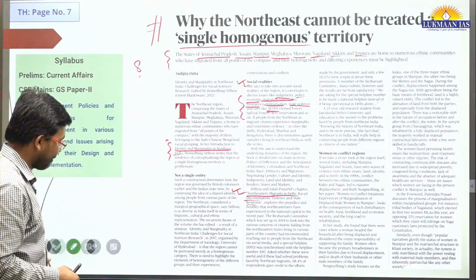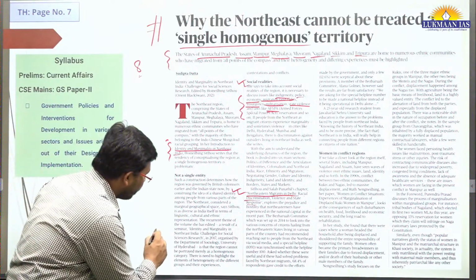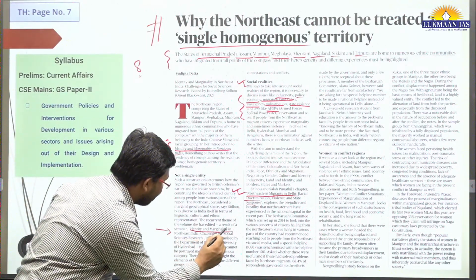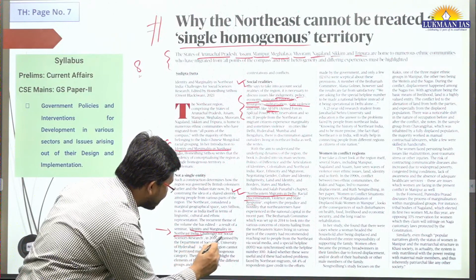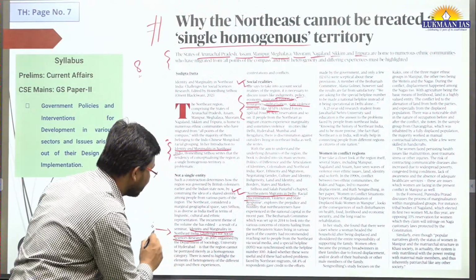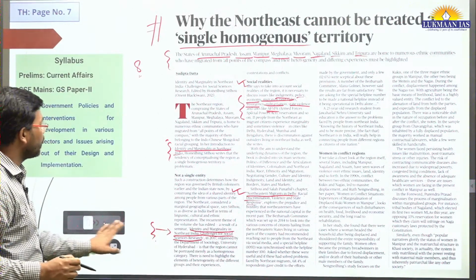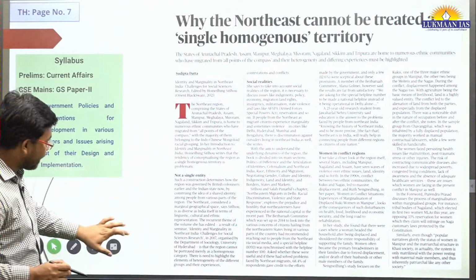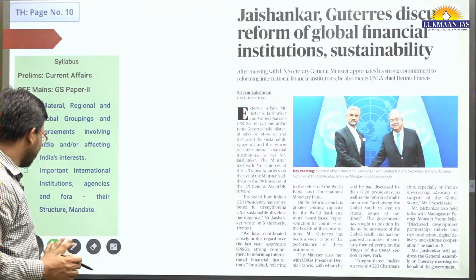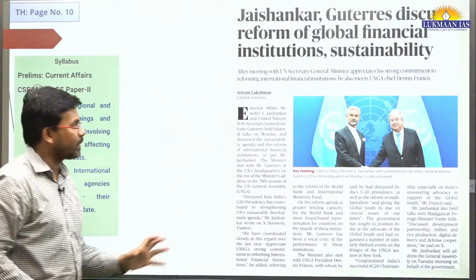The article is titled Identity and Marginality in Northeast India: Challenges for Social Science Research. A seminar was conducted by the same author who has written this book. In that seminar she talked about Northeast related problems.